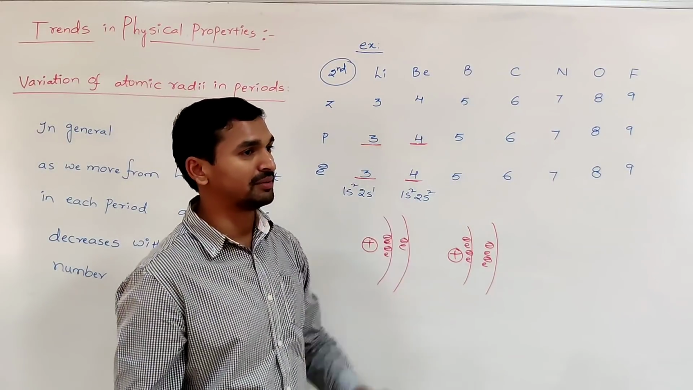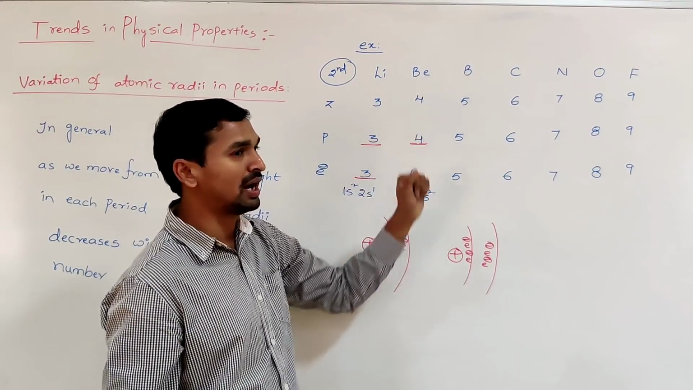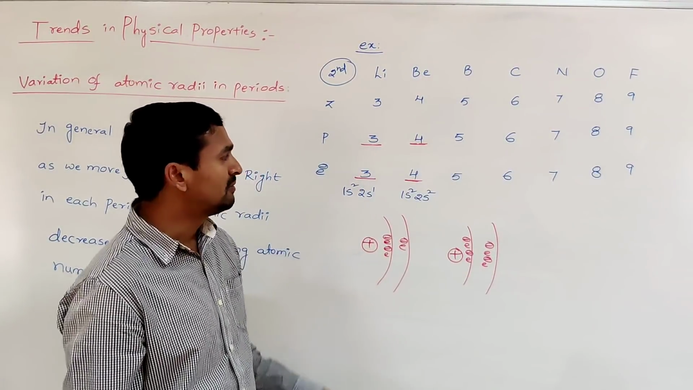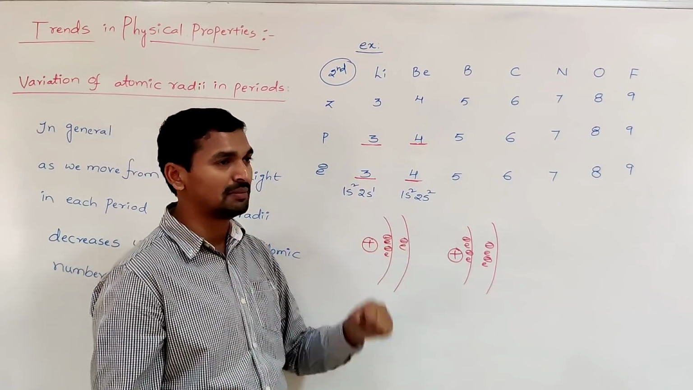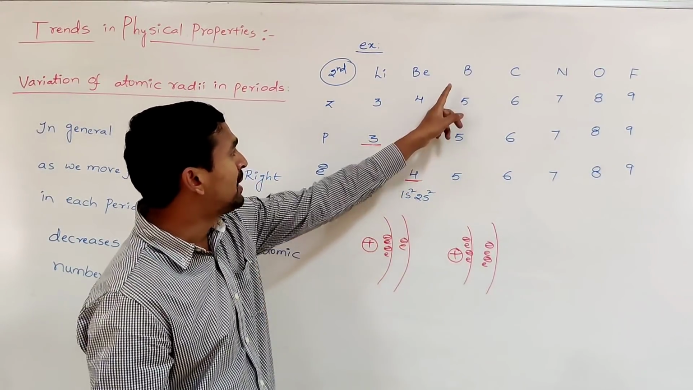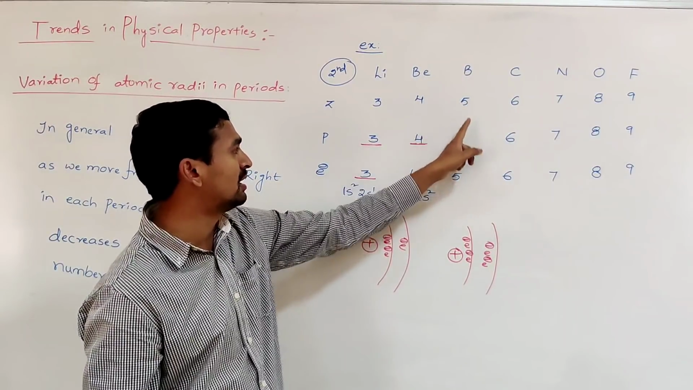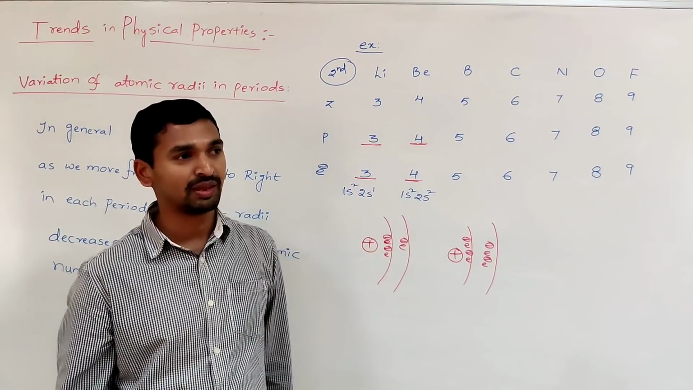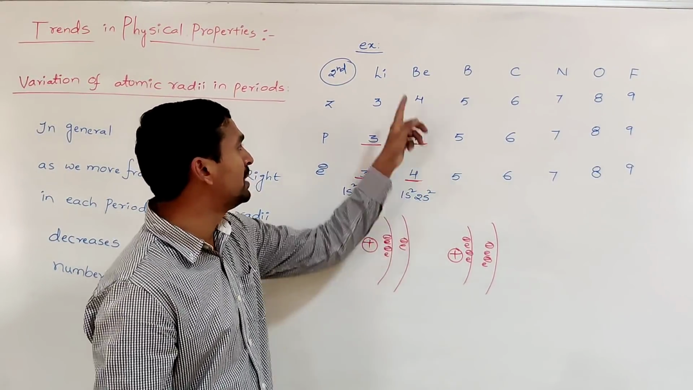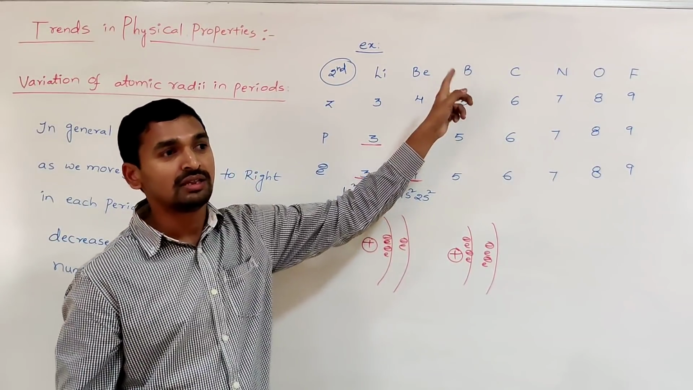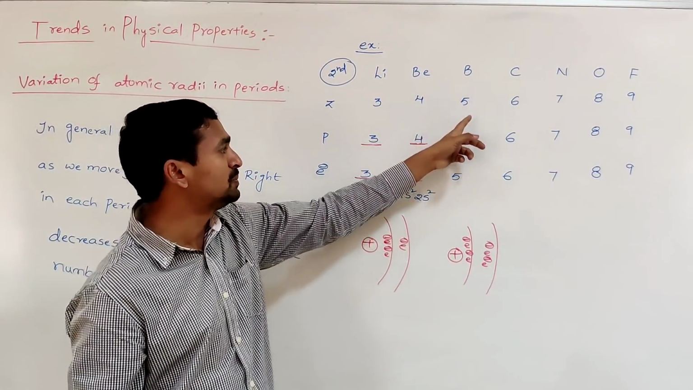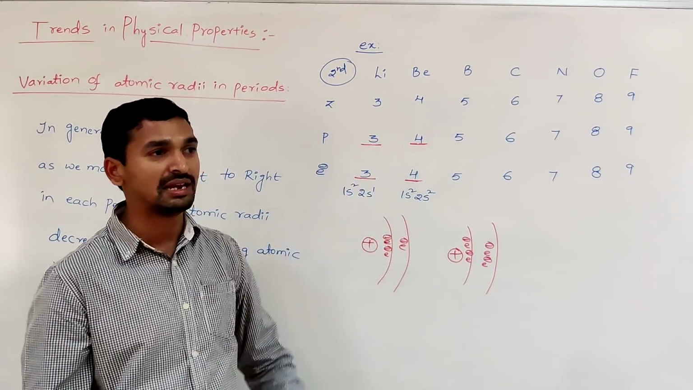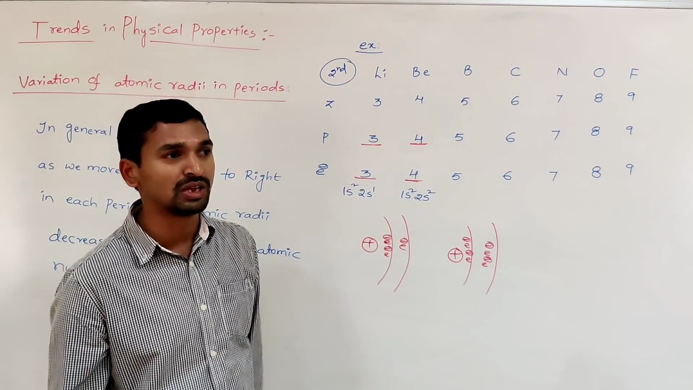Then beryllium to boron. As we move from beryllium to boron, the number of electrons increases and the number of protons increases. The added electron also goes to the same energy level. But the positive charge experienced by the electrons in boron is different from beryllium. Here the positive charge increases from beryllium to boron. So the net positive charge experienced by the electrons in boron is more than that of beryllium. That is what we call the effective nuclear charge.